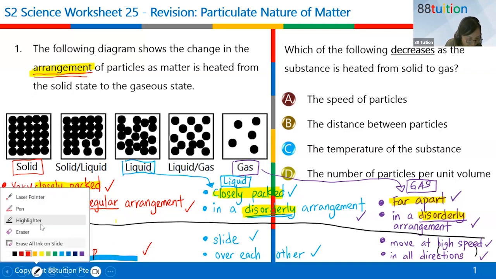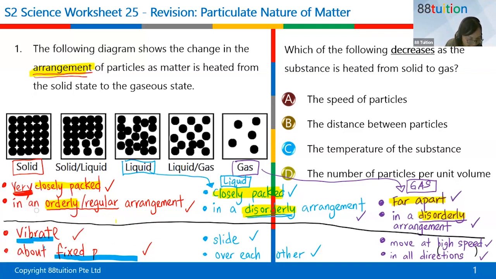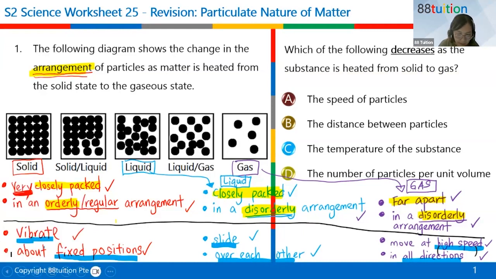Okay, pen. So I have fixed position, just like in the classroom, you have a seat plan. Then slide over each other, high speed, all directions. All the ones in blue are the arrangement. Do not get mixed up. All these are the arrangement of particles, and the bottom one is motion. So there are two things here. One is talking about arrangement, one is talking about motion of the particles.